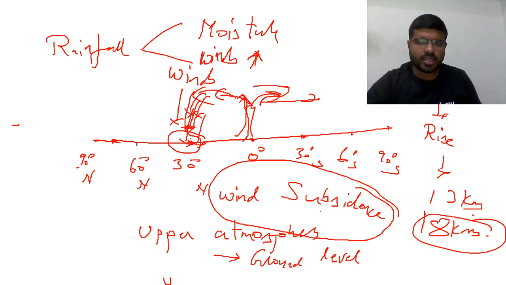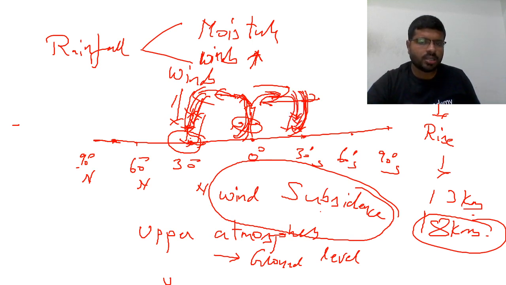Before that, this is what I am trying to say here. The air expands because of immense heat at 0 degrees. As the air expands, it becomes lighter and it rises. As it rises, at the tropopause it deflects. As it deflects, it will start subsiding around 20 to 30 degrees latitudes.